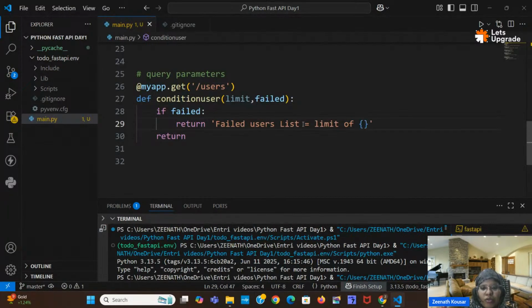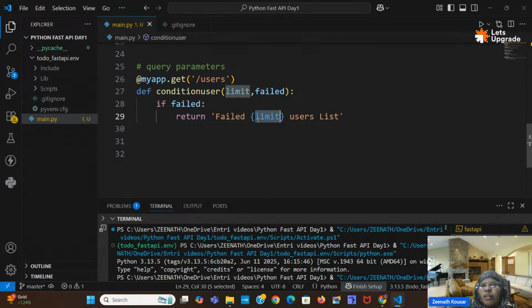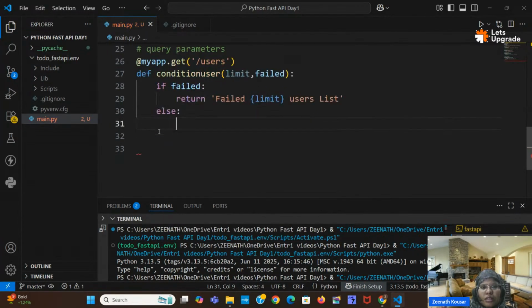If I give the limit as 10, then the first 10 failed users list will be displayed here. Or else, in the else, I will return all students.